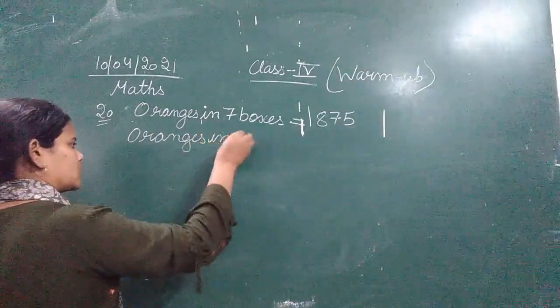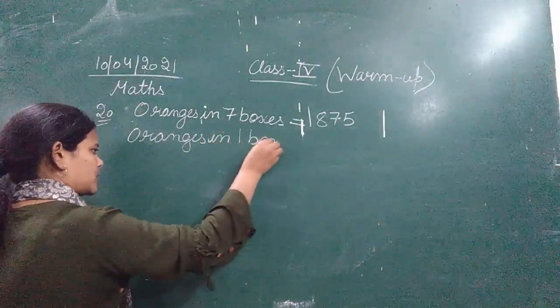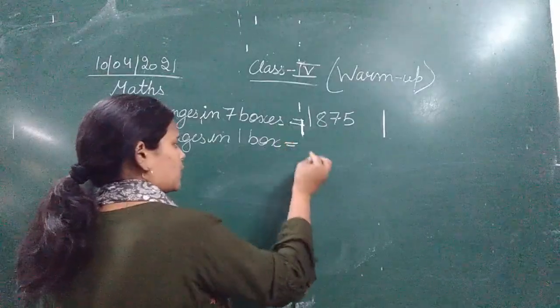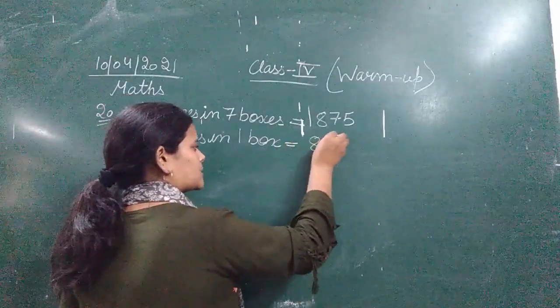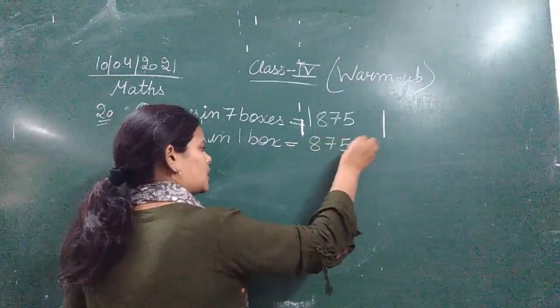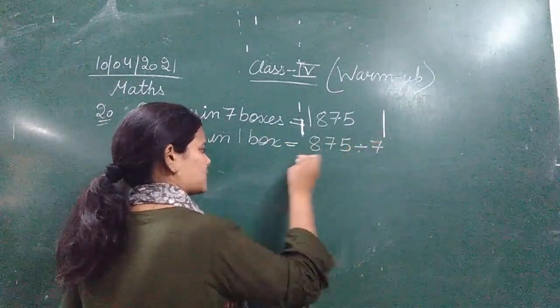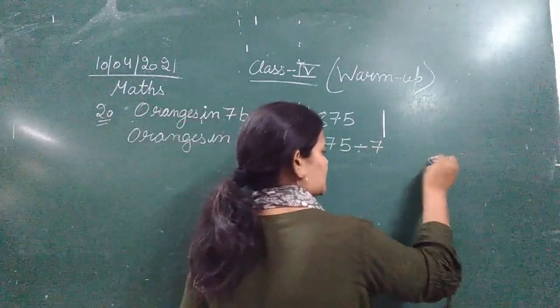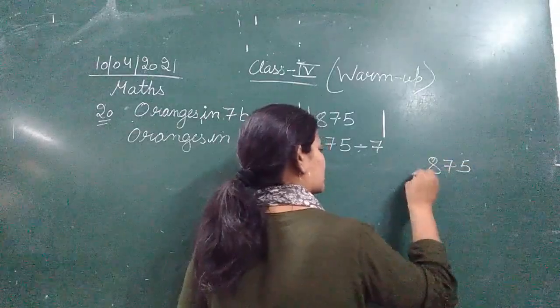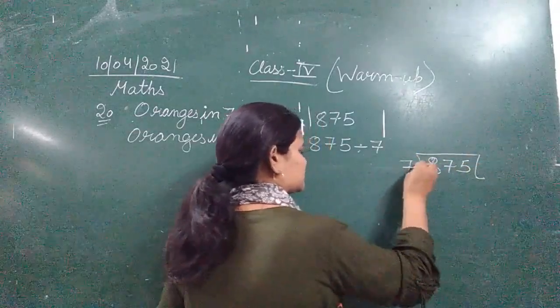In 1 box, that we need to calculate. And how we calculate? By dividing 875 oranges with number of boxes, that is 7. So 875 divided by 7.